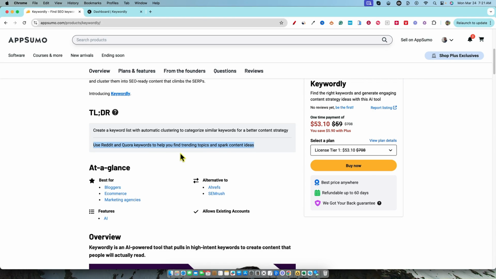They get millions and millions and millions of people on their sites per month. Instead of just doing keyword research the old-fashioned way, which is, what are people searching for on Google, they're taking it a step further, and we're looking at Reddit and Quora. So I found that pretty unique. It kind of reminds me a little bit of finding people also ask type keywords and some of those question and answer type of keyword sites.